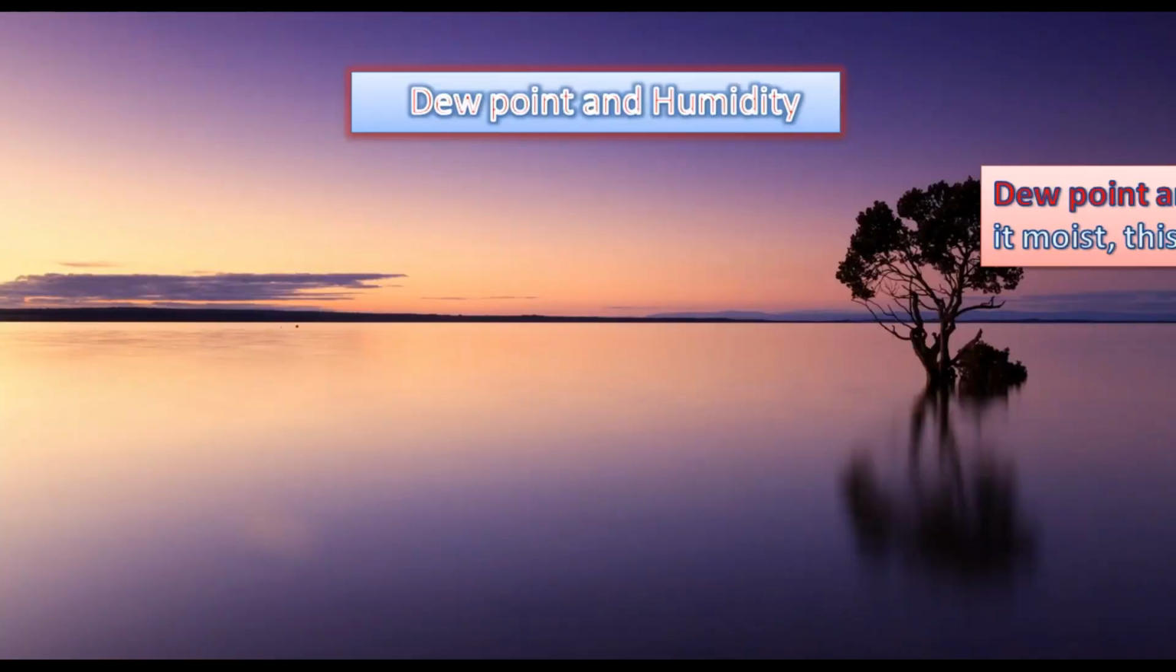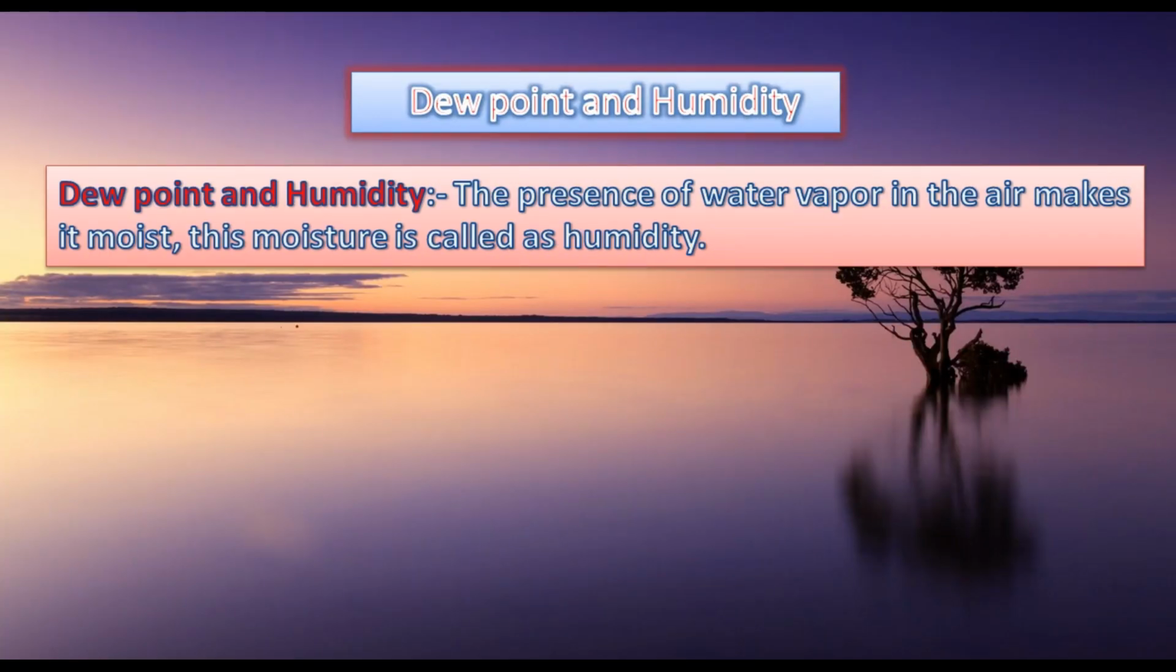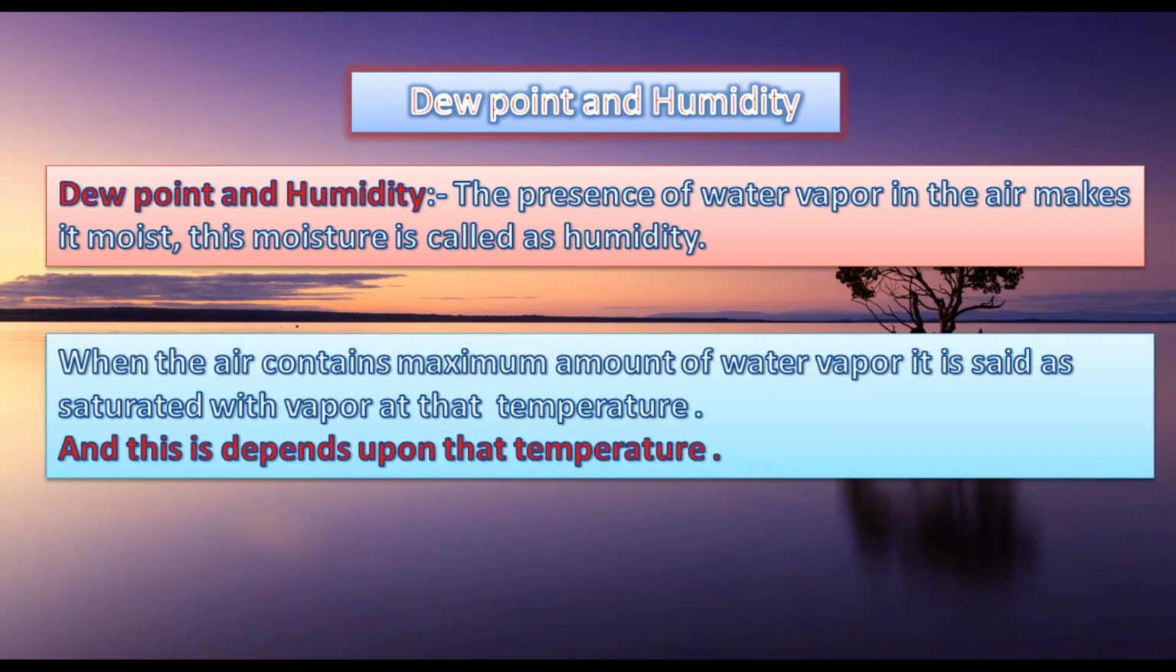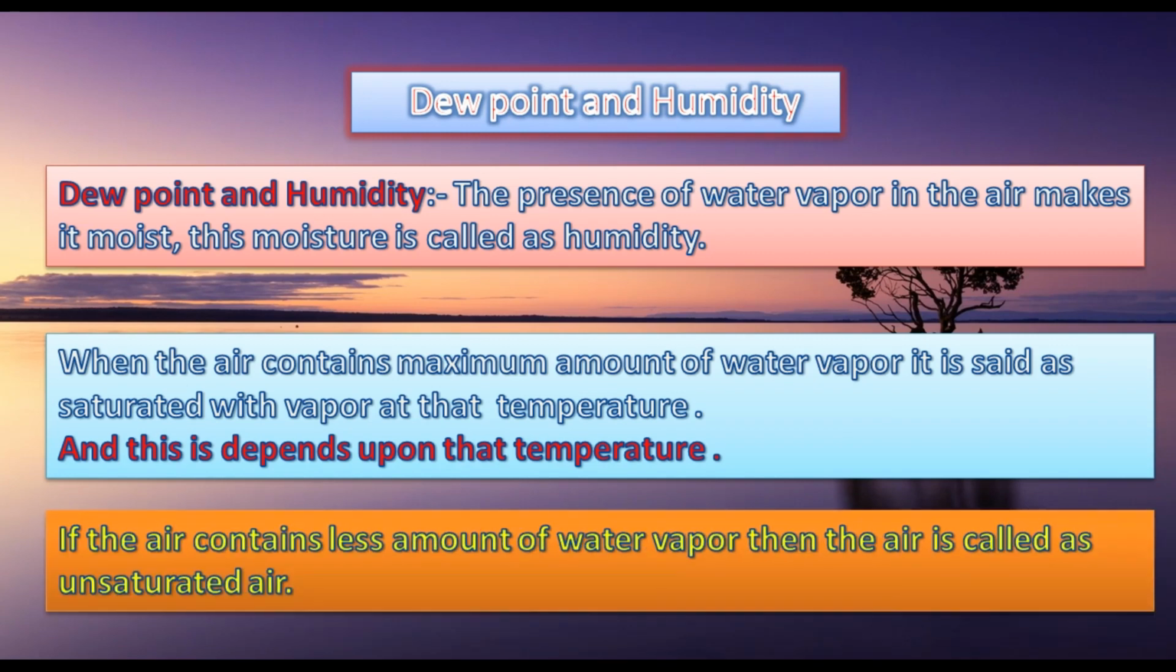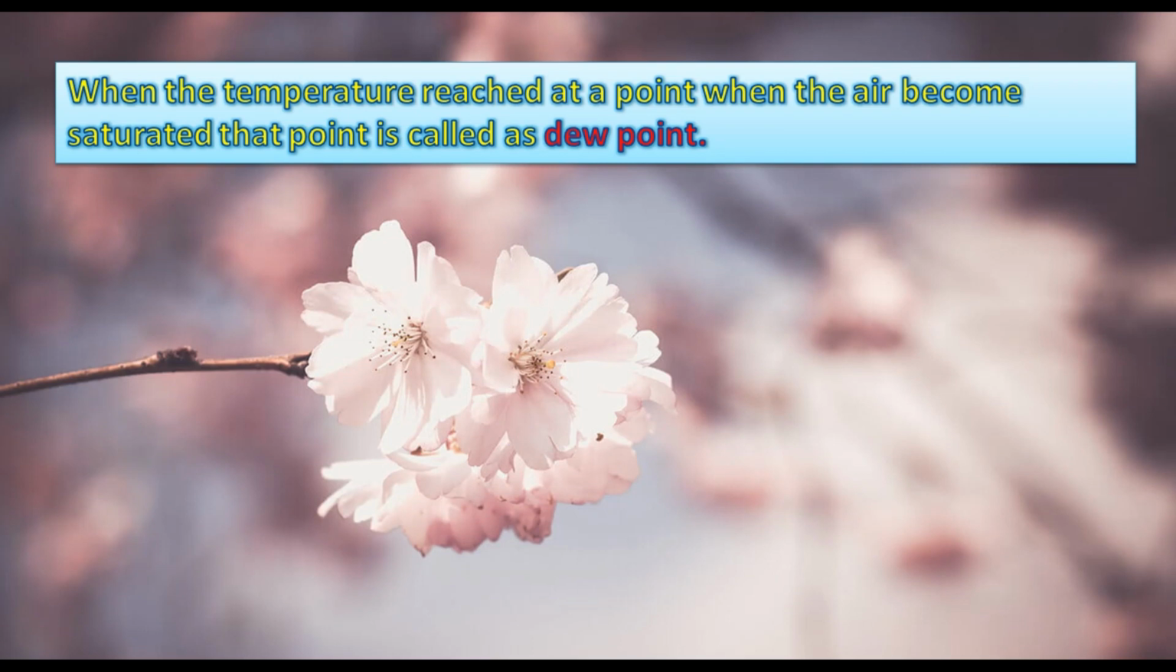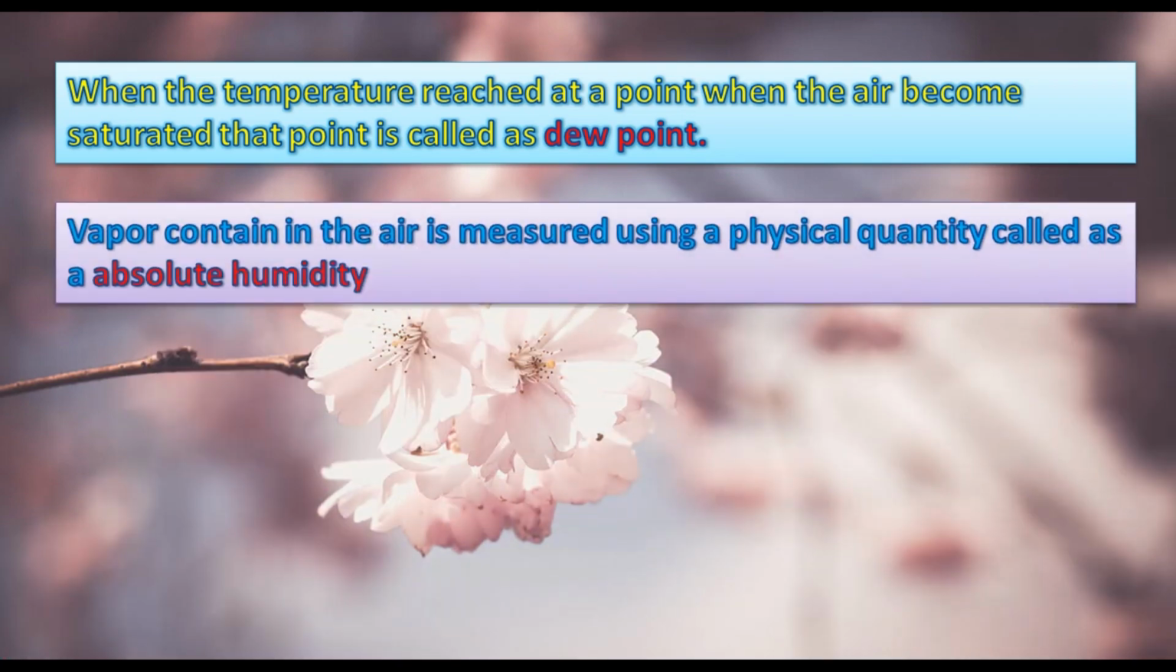Dew point and humidity. The presence of water vapor in the air that makes air moist. This moisture is called humidity. When the air contains the maximum amount of water vapor, it is said to be saturated with vapor at that temperature, and this depends upon that temperature. If the air contains less water vapor, then the air is called unsaturated air. The temperature at which the air becomes saturated is called the dew point. Vapor content in the air is measured using a physical quantity called absolute humidity.